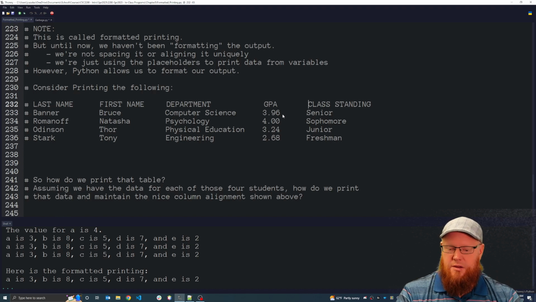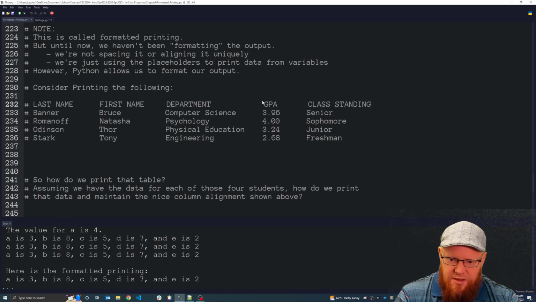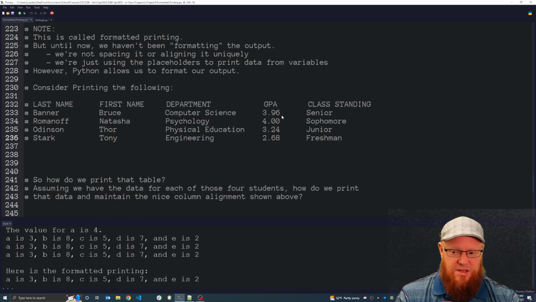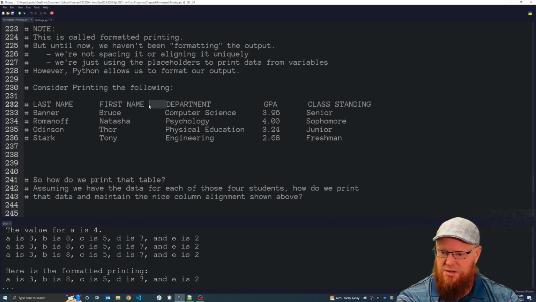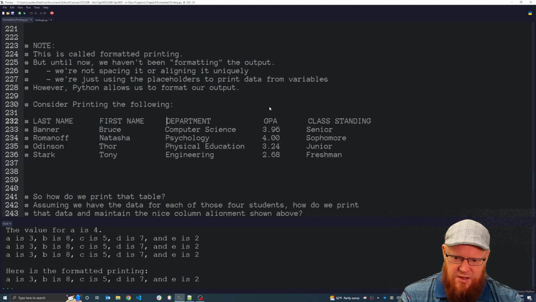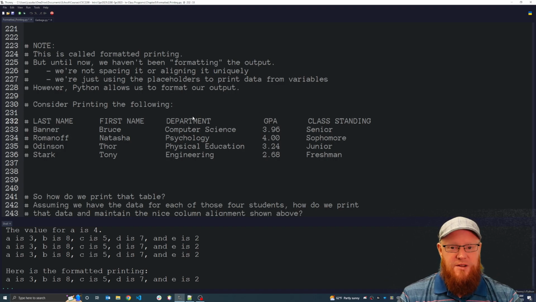Okay, that was weird. I paused the video because I noticed that the columns are all perfectly aligned, but class standing is not perfectly aligned with senior underneath. I know that this is a monospace font that I'm using, and I'm spacing everything back over, and it's still not aligning perfectly. I was wondering what's going on. Is there some funky character?